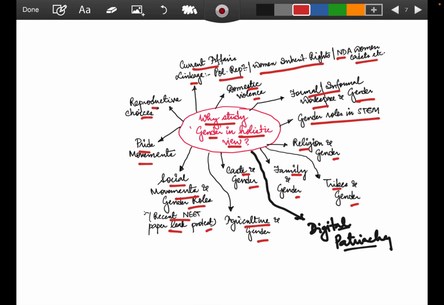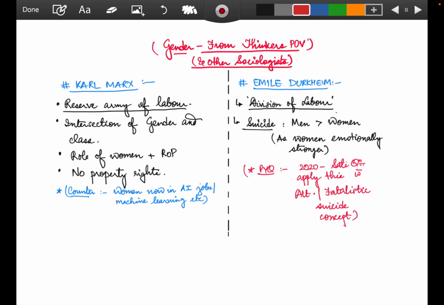So all these angles have a common thread or a common link, that is the word gender. So that's why gender becomes a holistic topic to be studied, so that we have a better understanding of the sociological angles of the thing, right? So let's go ahead again and see gender from the thinkers' point of view, and other sociologists.